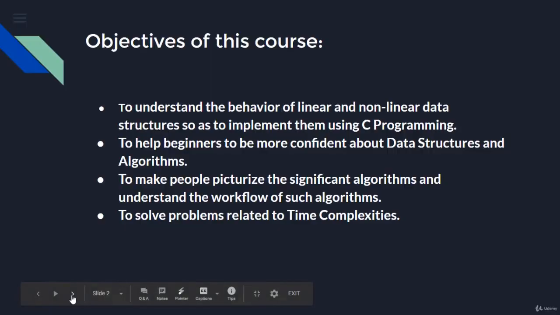Let's move on. So the objectives of the course are these. Basically, this course is designed to make people understand the behavior of both linear and non-linear data structures and to make them implement them using C programming. So we're going to study all the data structures and we'll be implementing them using C programming. This course will help beginners to be more confident about data structures and algorithms.